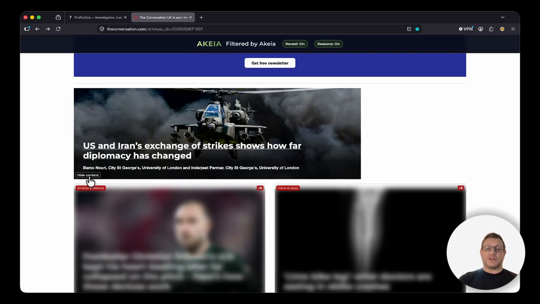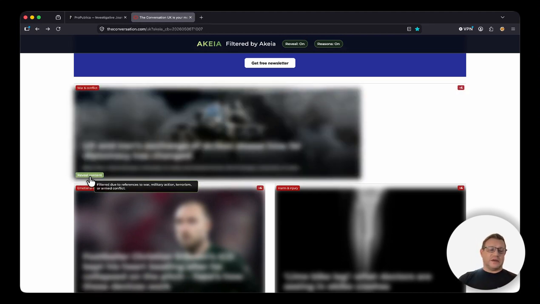Now, this is something that can be controlled, as we'll see in a second, but if you notice, that was war and conflict, and as you can see, this is US and Iran's exchange of strikes. There we go, the word strikes, striker, etc. shows how far diplomacy has changed. So this is obviously conflict related material. That's not necessarily something I would want to view at work. If I really wanted to view that at work, that's something I could potentially look at on my phone. But if an employee is spending the majority of their day reading stories on the phone, there are probably rather larger issues in place than simply masking content that they might be seeing on a work computer.